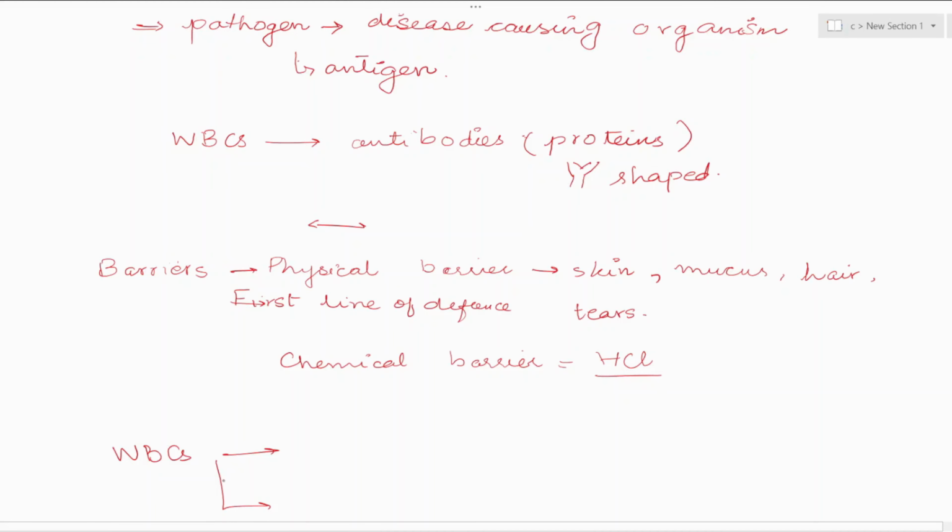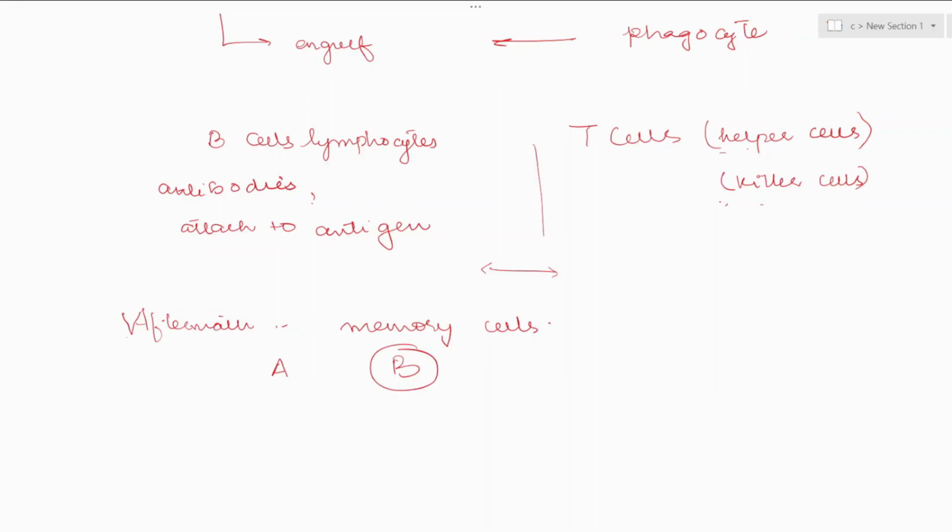One is to produce antibodies. This is done by lymphocytes. Cyte means cell. Lymphocytes are the cells that produce antibodies. And the second type of cells are phagocytes. Phago means to eat. These cells directly eat the germ or the pathogen.